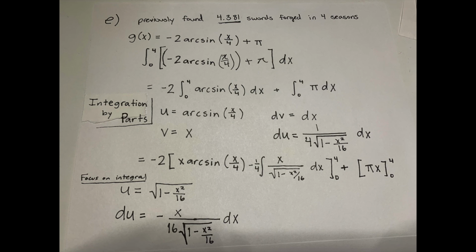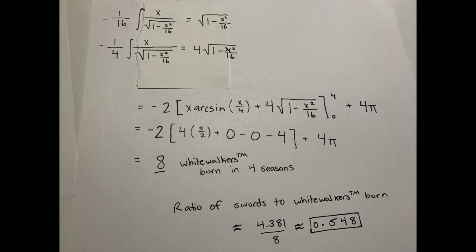On the other side, we still have the integral of pi from 0 to 4. That just ends up being pi times x from 0 to 4. At this point in the question, we are now going to focus on the 1/4 of the integral x over the square root of 1 minus x squared over 16 dx. So we're going to make u equal the square root of 1 minus x squared over 16, and the derivative of that is -x over 16 times the square root of 1 minus x squared over 16 dx.